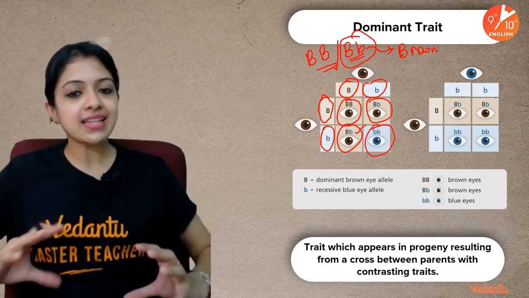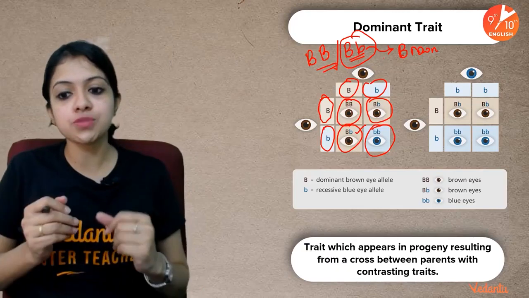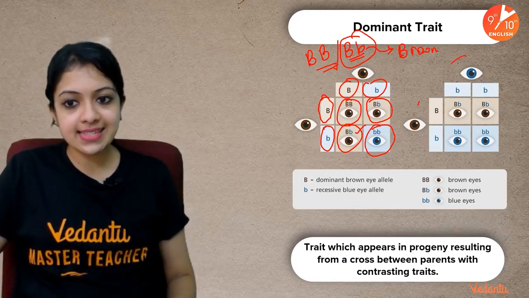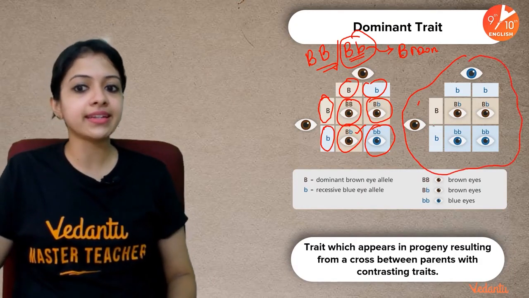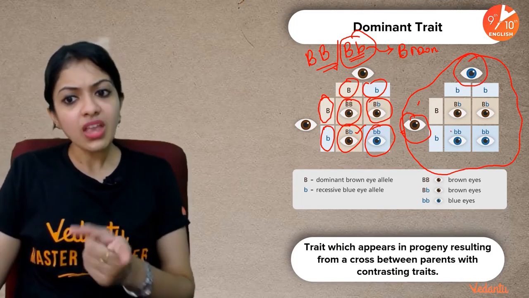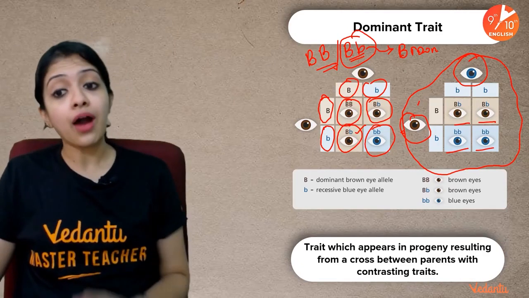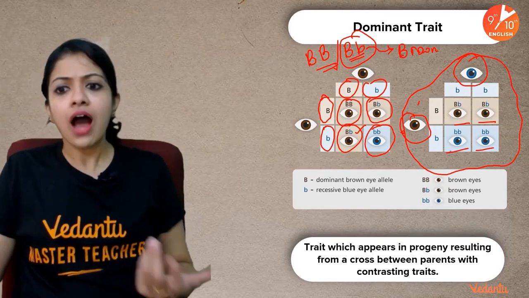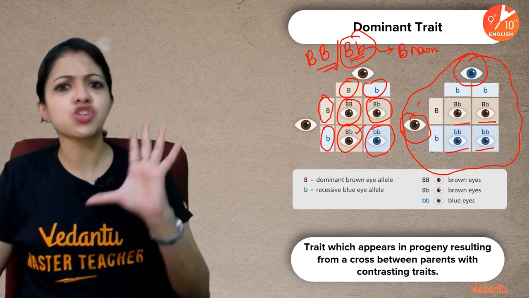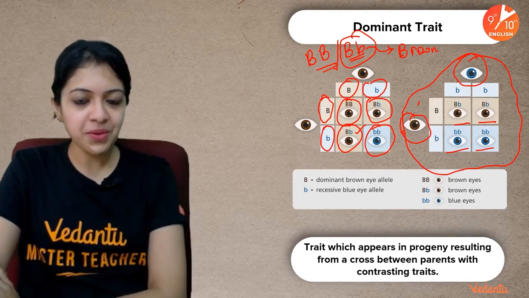Dominant traits are basically those traits which appear in a progeny resulting from a cross between parents having contrasting traits. This is exactly the example that we have been discussing until now. One parent has brown eyes, the other parent has blue eyes. Children would have these different possible combinations. So how come the children have brown eyes? How come some of them have blue eyes? This is exactly what explains it. In case you're still confused, not to worry, Mendelian genetics will reveal more about what exactly these are.